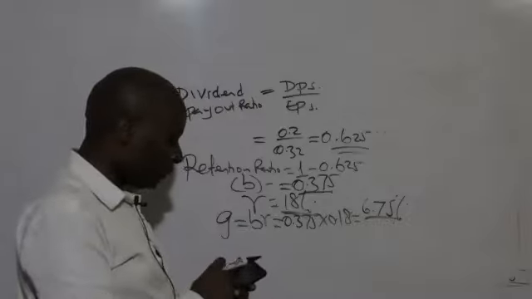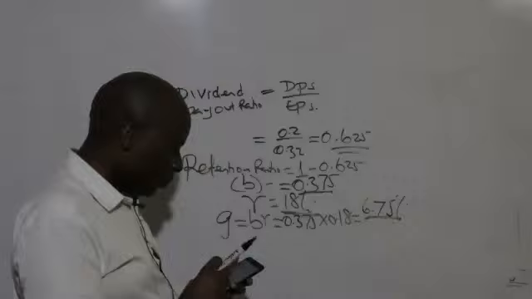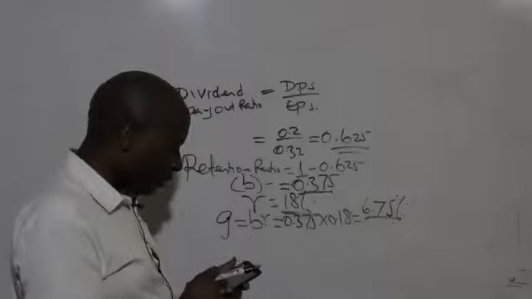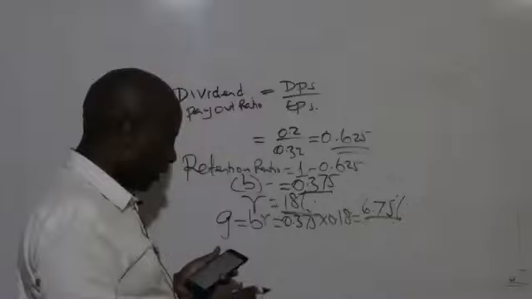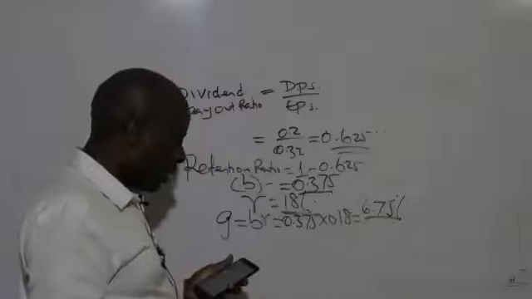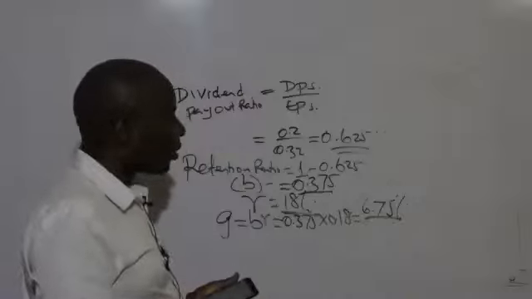Now come and straight away, ladies and gentlemen, they want us to estimate the rate of growth in dividends. That we have done very well. Now go to B, where they want us to estimate the cost of equity.